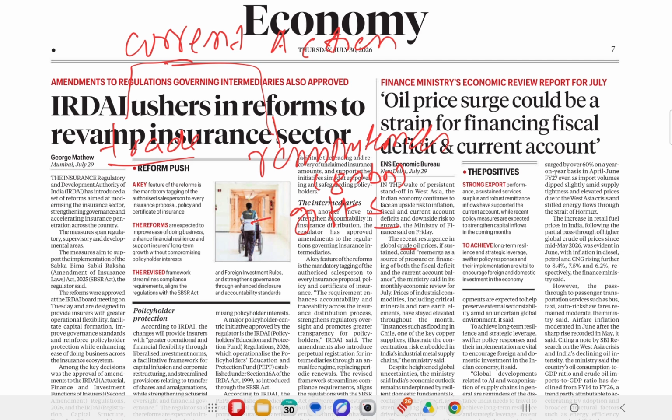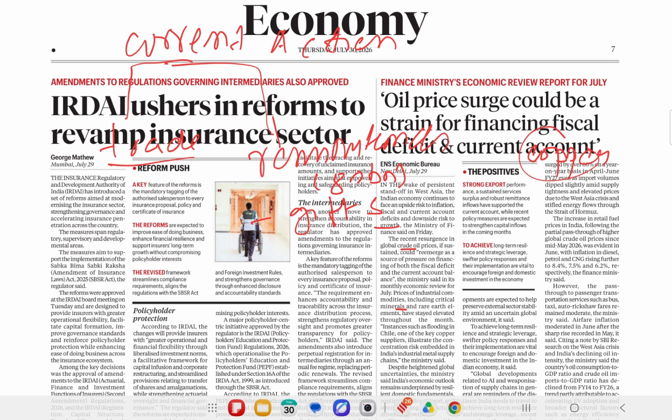Another thing the report says is that prices of industrial commodities, including critical minerals and rare earth minerals, have stayed elevated throughout the month. See, we majorly source our rare earth minerals or important critical minerals like copper from Chile in South America. But what happened in Chile? Chile, one of the key copper suppliers, is going through flooding. So the supply has been disturbed, or the prices have gone up, again adding pressure to the fiscal deficit and current account balance of India.